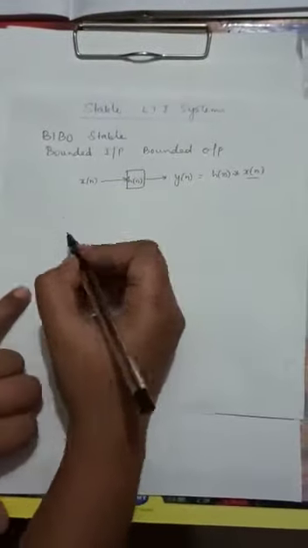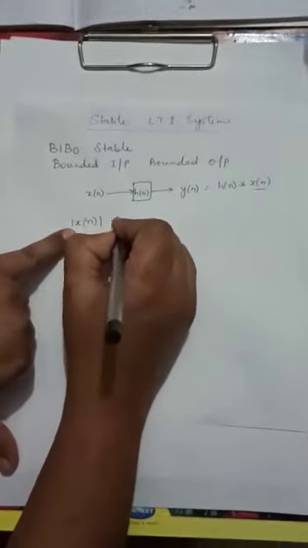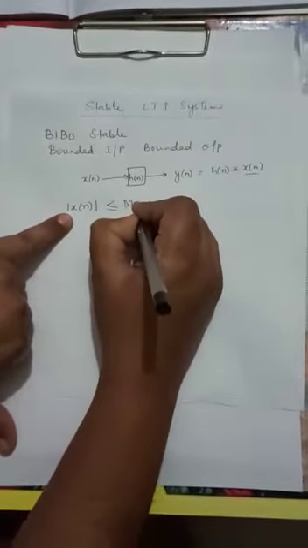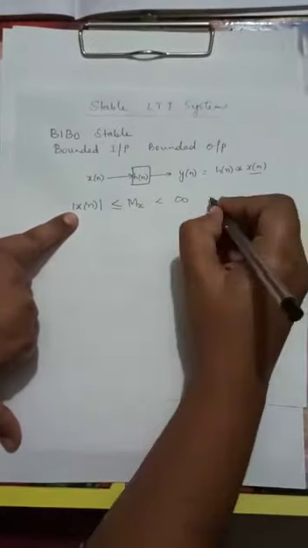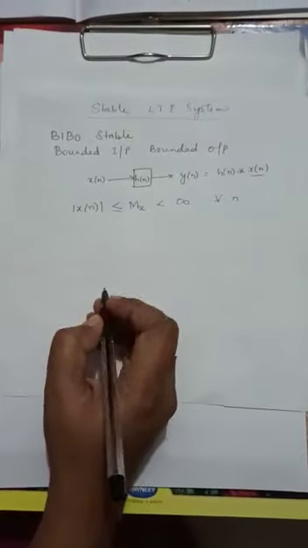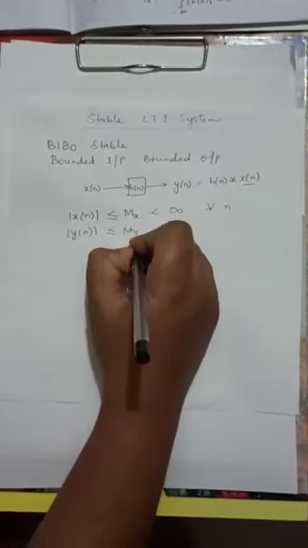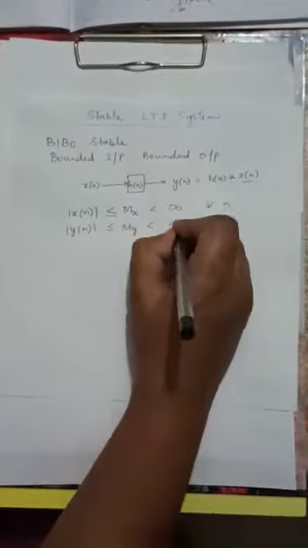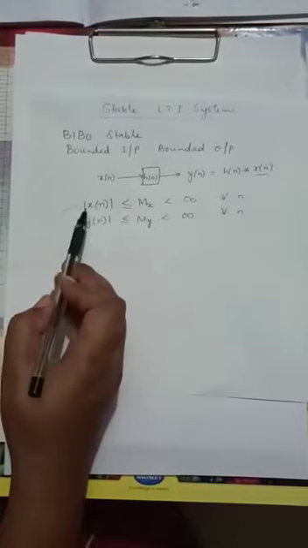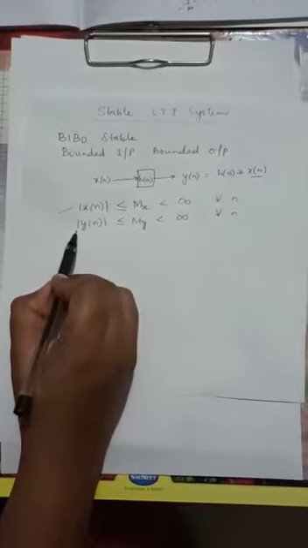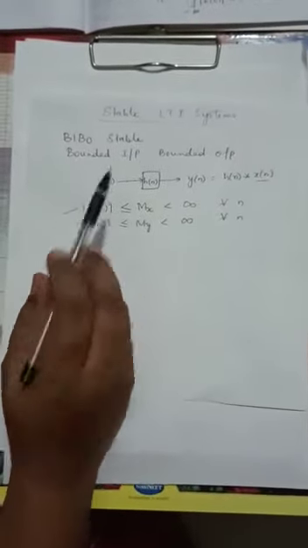Now what is the meaning of bounded input? Bounded input means the absolute value of your input must be less than or equal to some finite value Mx, and in turn this finite value should be less than infinity, for all the values of n. Similarly, bounded output means the output y[n] must be less than or equal to some finite value My, which is less than infinity for all n. So if you apply a bounded input and we get a bounded output, then we can say the system is BIBO stable.